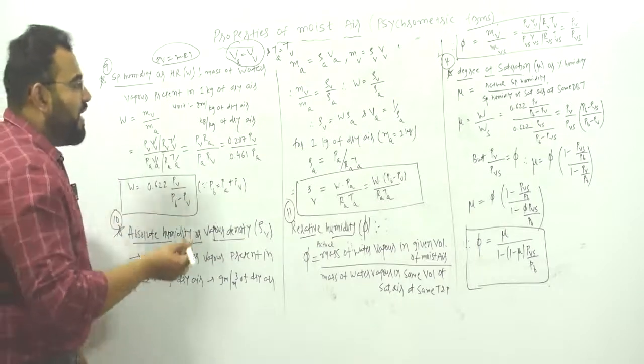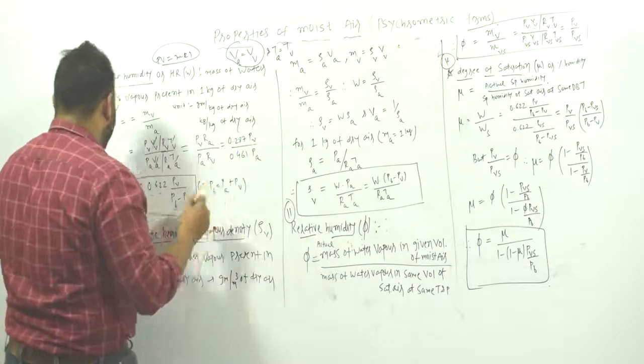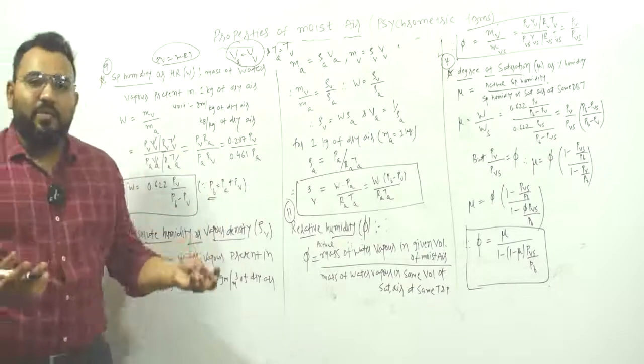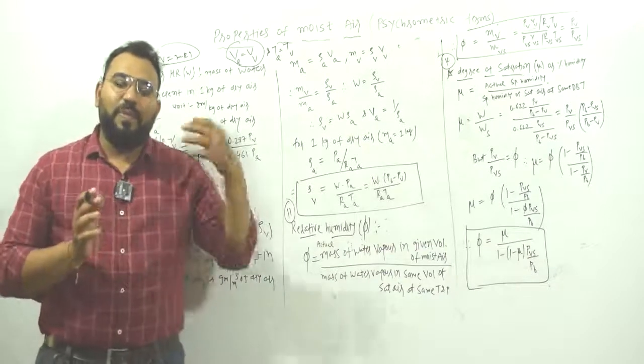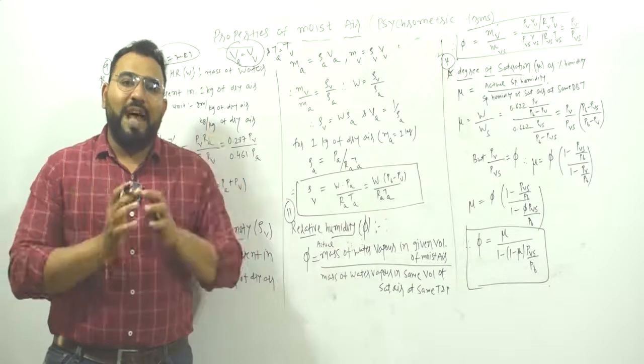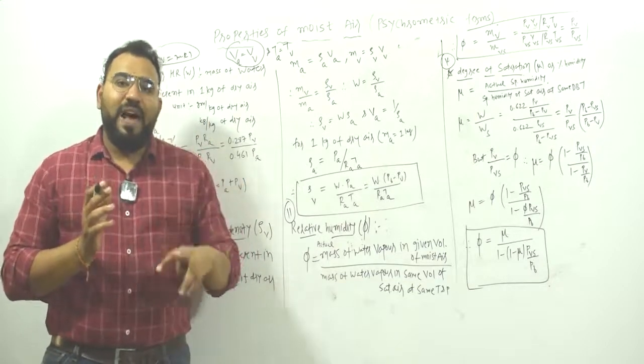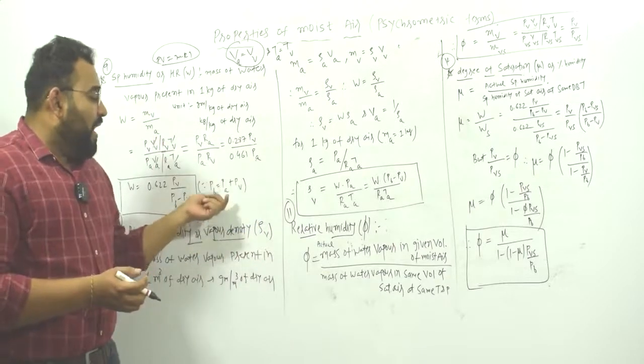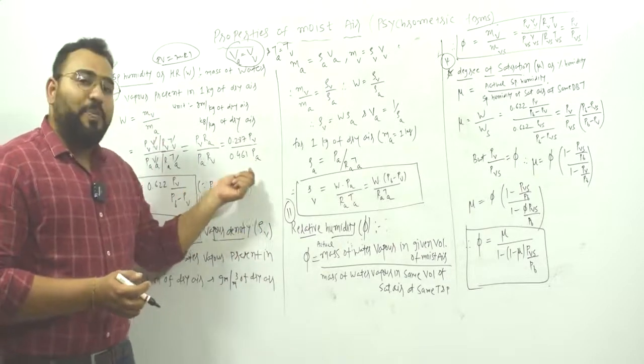Why? Because we know that atmospheric pressure PB is equal to, what will be the atmospheric pressure? When I say atmospheric pressure, in the atmosphere we have two things, a mixture of dry air and water vapor. So total pressure will be the pressure of dry air plus the pressure of water vapor.